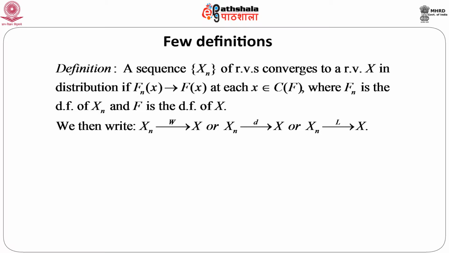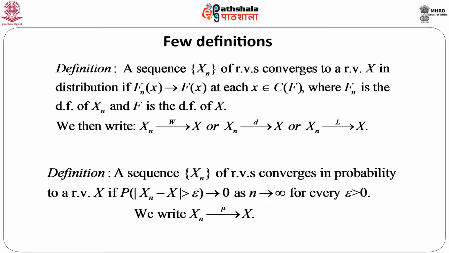Another type of convergence that comes immediately is called convergence in probability. A sequence X_n of random variables converges in probability to a random variable X if the probability of the event that |X_n - X| is greater than epsilon goes to 0 as n goes to infinity, for every epsilon greater than 0.